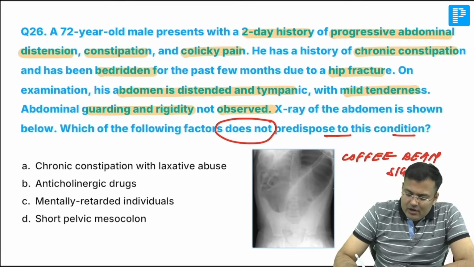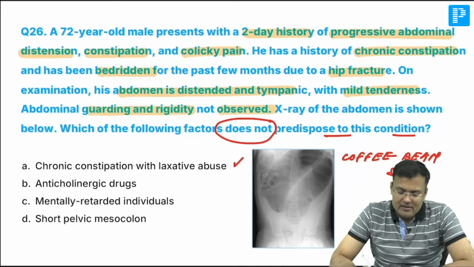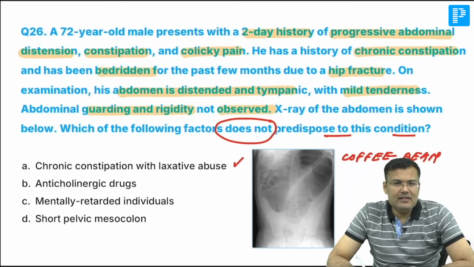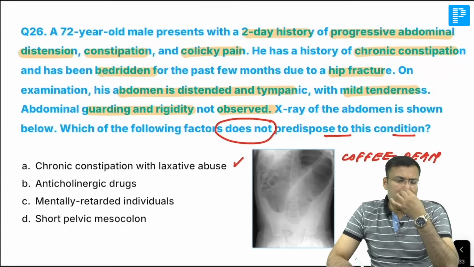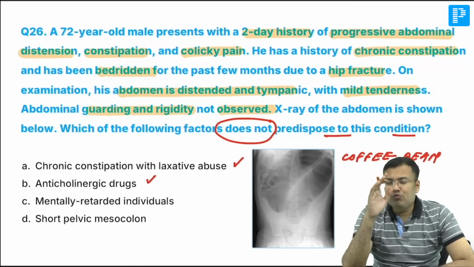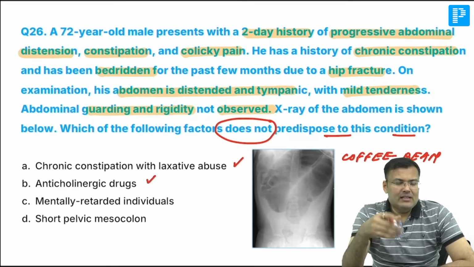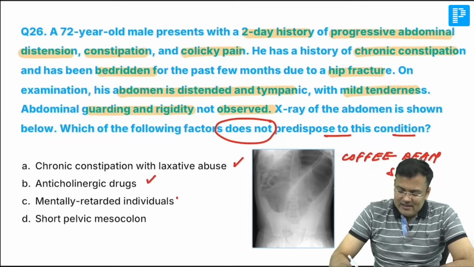See the first one, chronic constipation with laxative abuse. Yes, it is a risk factor. Anticholinergic drugs. Yes, these drugs are going to impair the peristalsis. Correct. Mentally retarded individuals. Why? They take antipsychotics. Antipsychotics are having what? Anticholinergic side effects. It is correct.